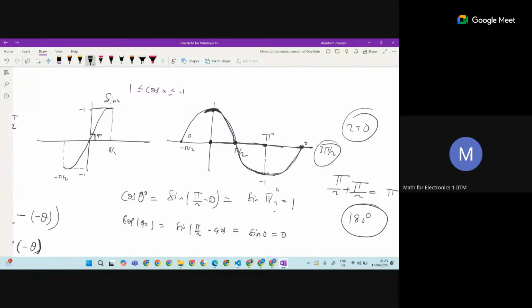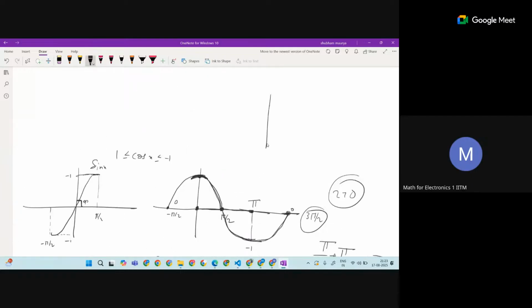So if you think of our graph for cos, we generally think of it as properly between minus 1 to 1. So we'll think here, at 0 it is highest, and at pi it is the lowest, minus 1. Here minus 1, and this is here 1.